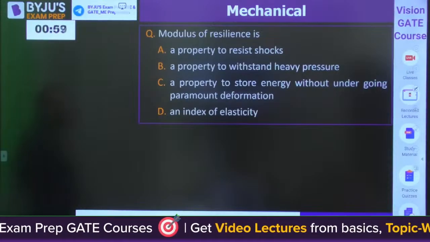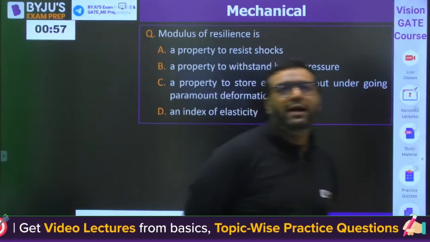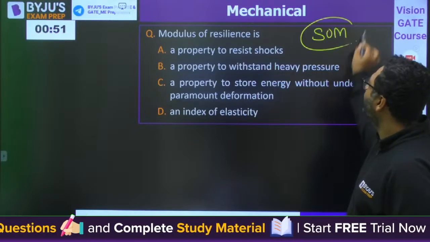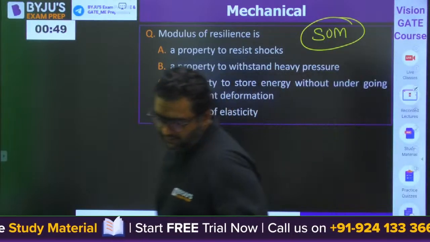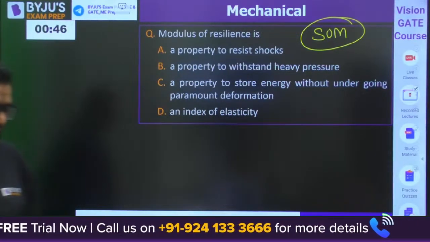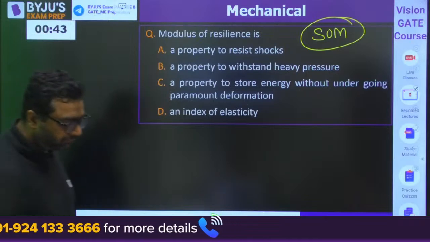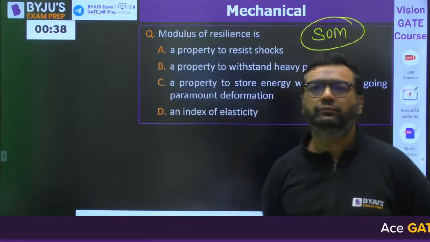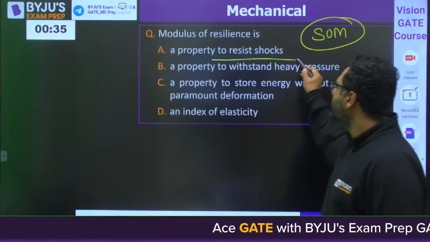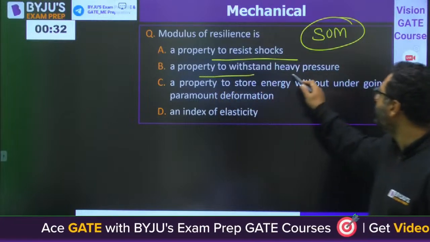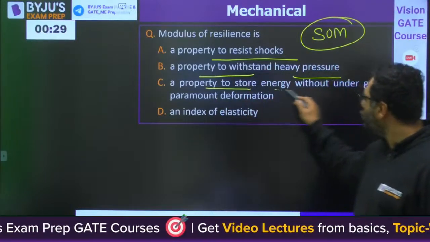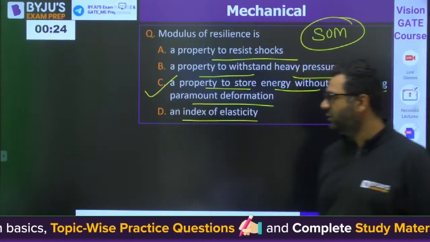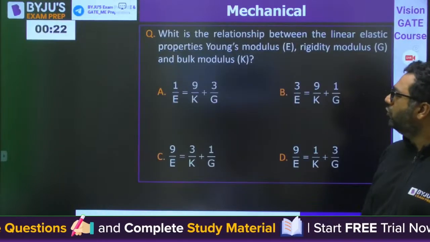Moving to the next question. Modulus of resilience. Now my areas of interest are entering into strength of material questions. Modulus of resilience. Tell me. Is it a property to resist shock? No, that is toughness. A property to withstand heavy pressure? No. A property to store energy without undergoing permanent deformation, or index of elasticity. C is the right answer. Very good. Moving to the next question, guys.